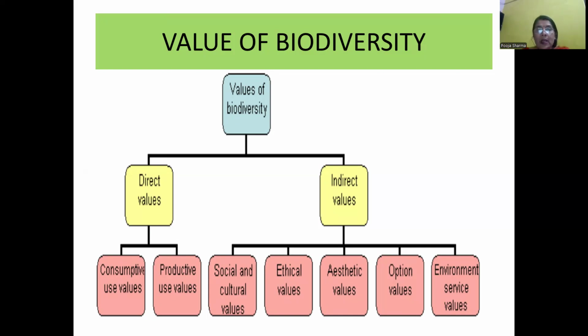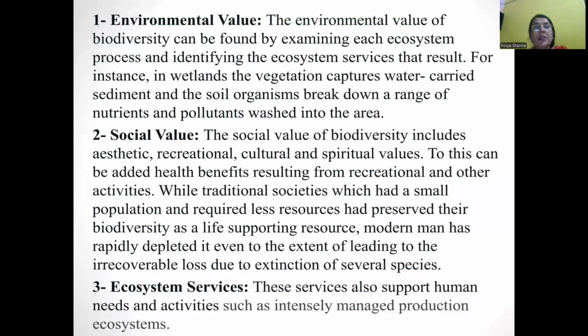Conjunctive and productive values are the direct values of biodiversity. Social, ethical, aesthetic, and environmental values are the indirect values of biodiversity. The environmental value of biodiversity can be found by examining each ecosystem process and identifying the ecosystem services that result, for instance in a wetland. The vegetation captures water-carried sediment, and the soil organisms break down a range of nutrients and pollutants washed into the area.